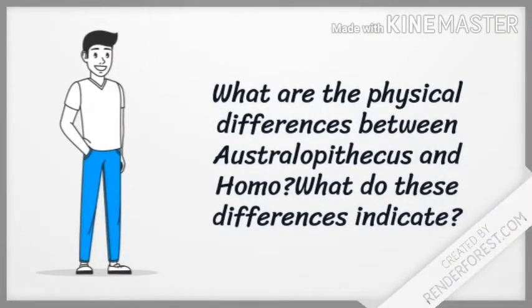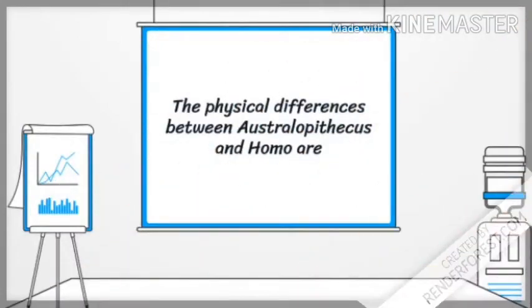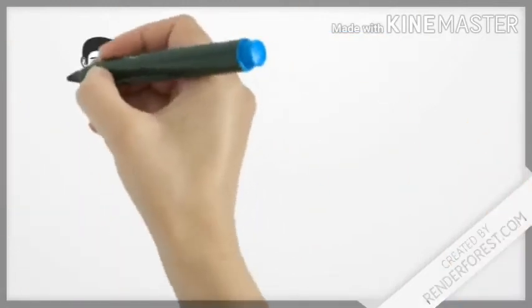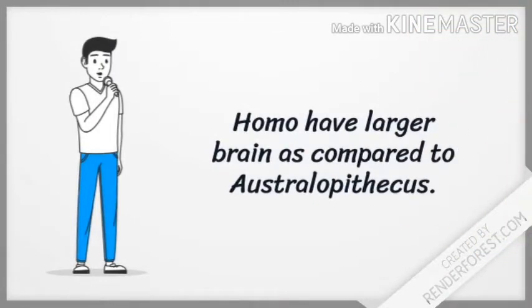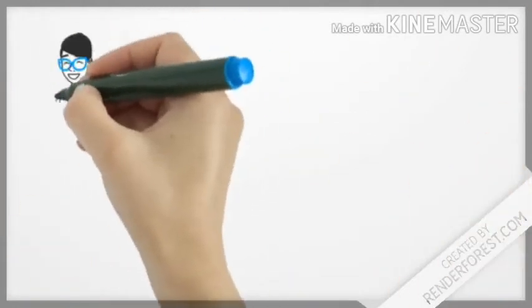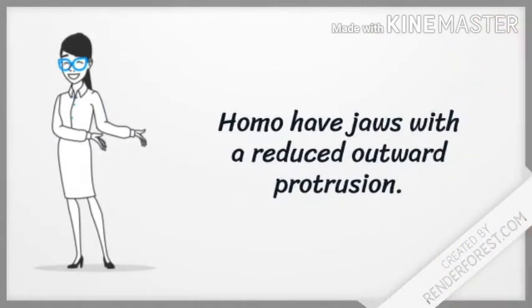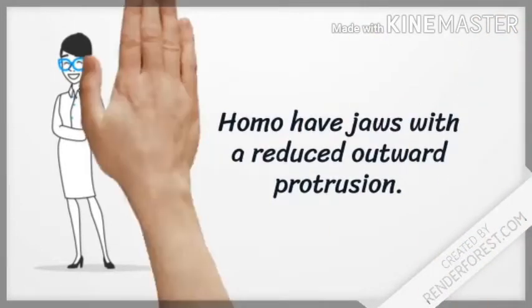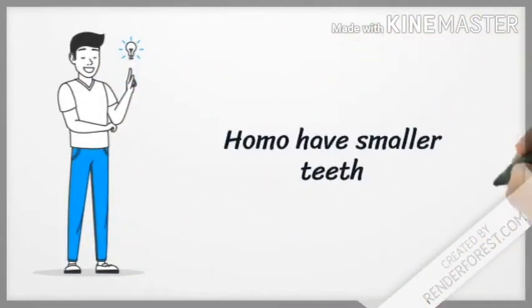Now let us see the physical differences between Australopithecus and Homo. What do these differences indicate? So if we look into the physical characteristics of both Homo and Australopithecus, we can see the following differences. First of all, their brain. If you look at the brain size, Homo have larger brain as compared to Australopithecus. And if you look at the jaw lines, you will see that Homo have got less protruding jaws as compared to the Australopithecus, and we can see that Homos have smaller teeth as compared to Australopithecus.